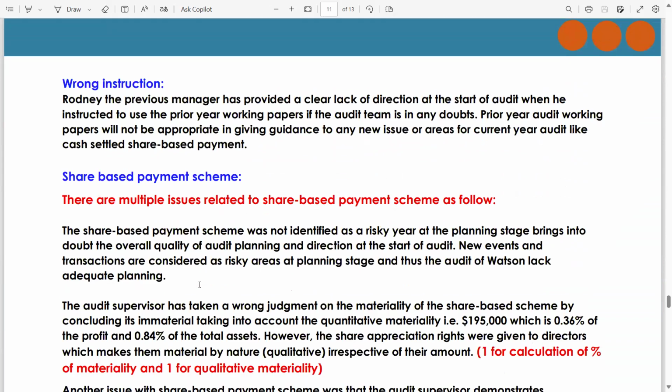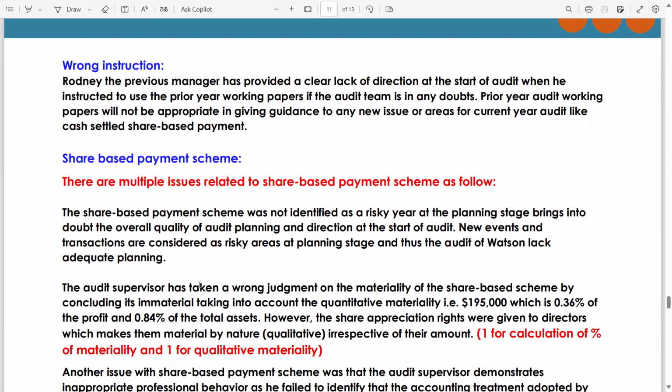Now, wrong instruction. Rodney, the previous manager, provided a clear lack of direction at the start of the audit when he instructed the team to use the prior year working papers. If the audit team is in any doubt, prior year audit working papers will not be appropriate in giving guidance on any new issue or area for the current year audit, like cash settled share based payment.